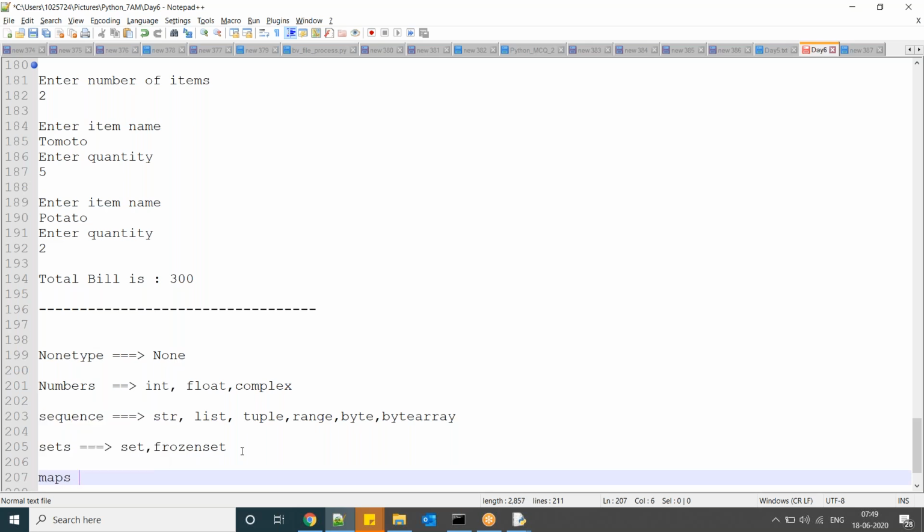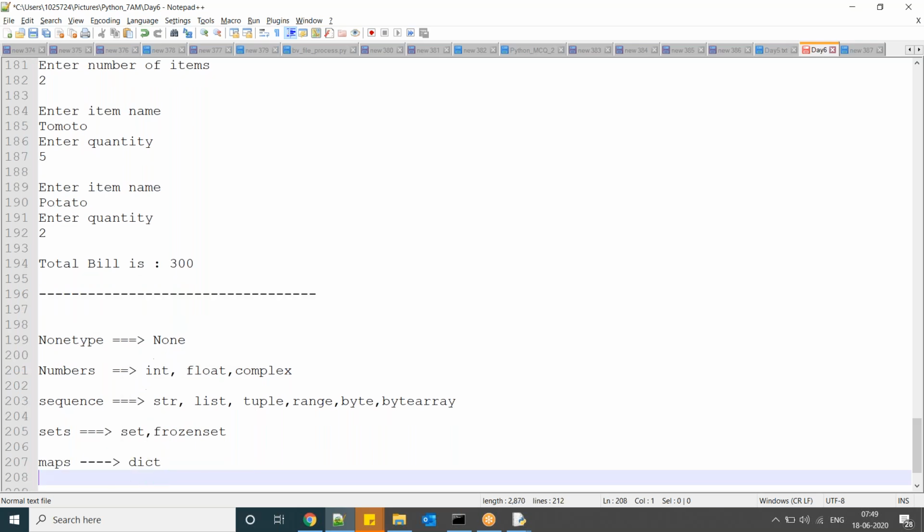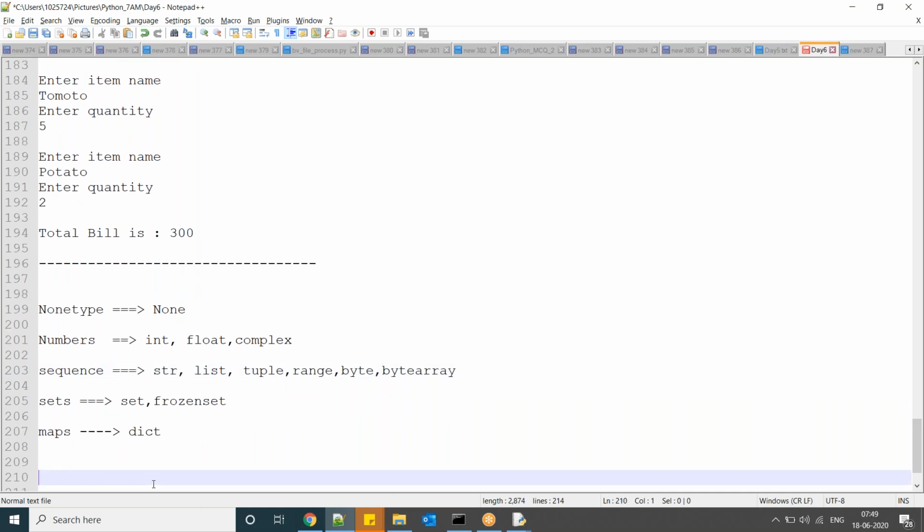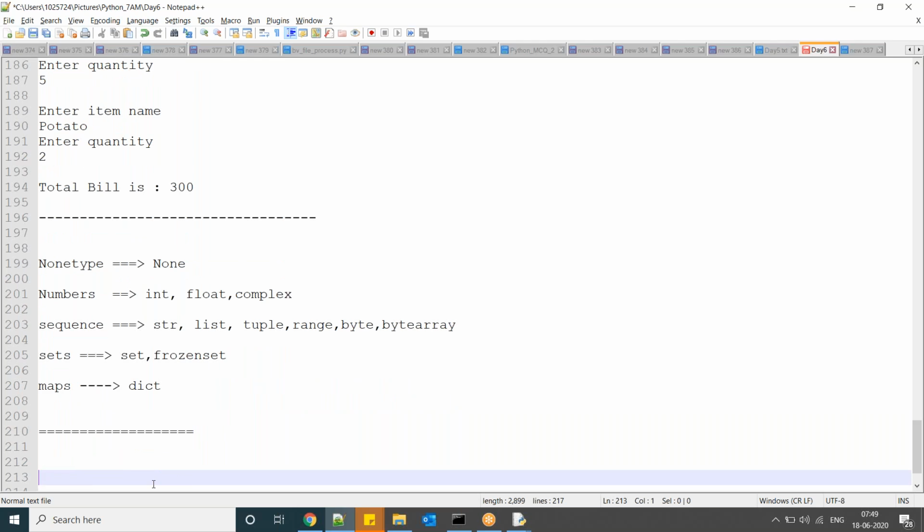And in the maps category, in this dictionary data type, everything is a key comma value pair. So here frequently we are using dictionary, list, string, integer, range. So please go through this one, guys. And that is one thing, data types related.